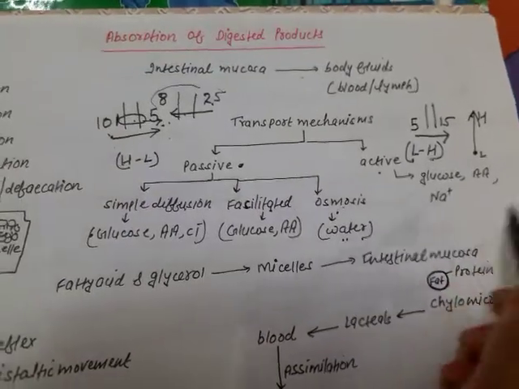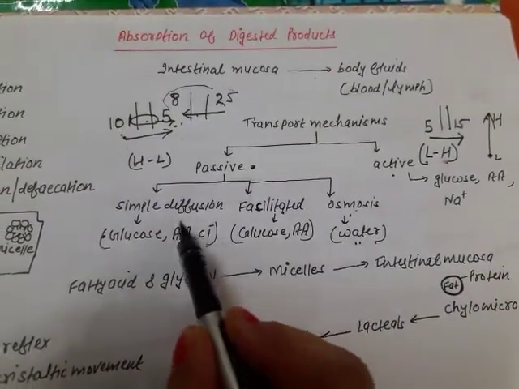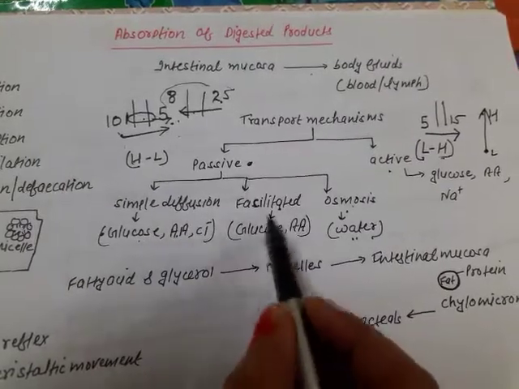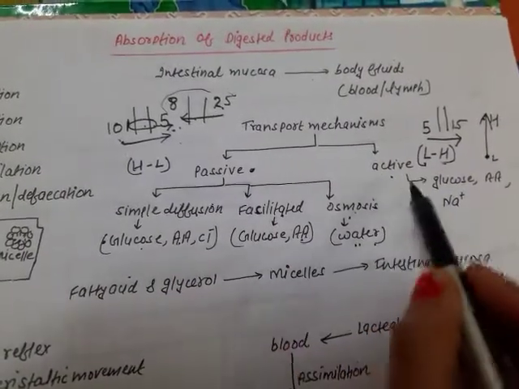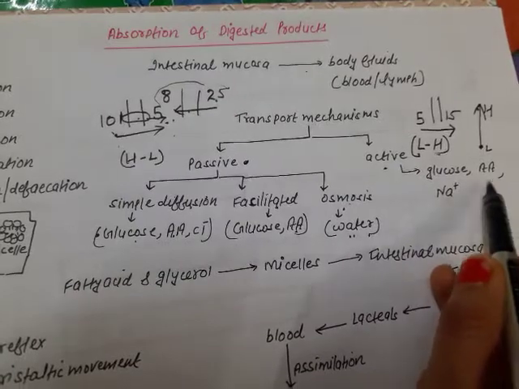Fine. Now see, in simple diffusion I have written glucose and amino acids. Here also glucose and amino acids, through active mechanism glucose and amino acids get transported.